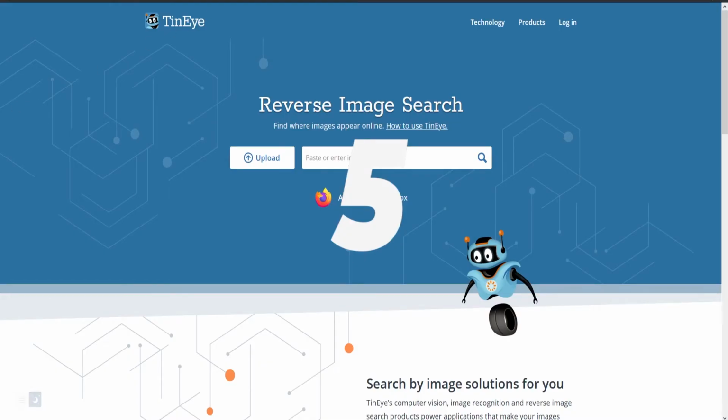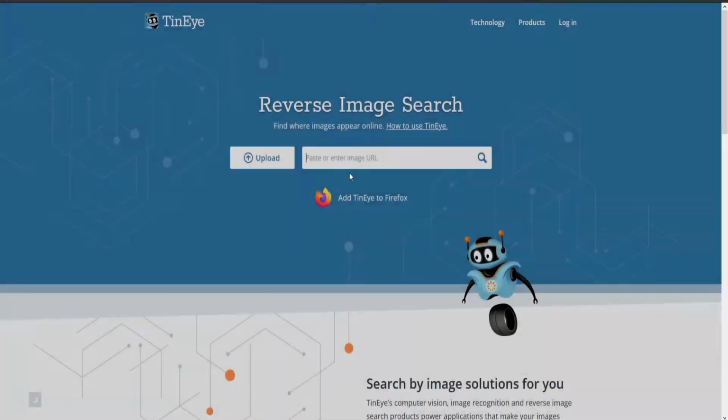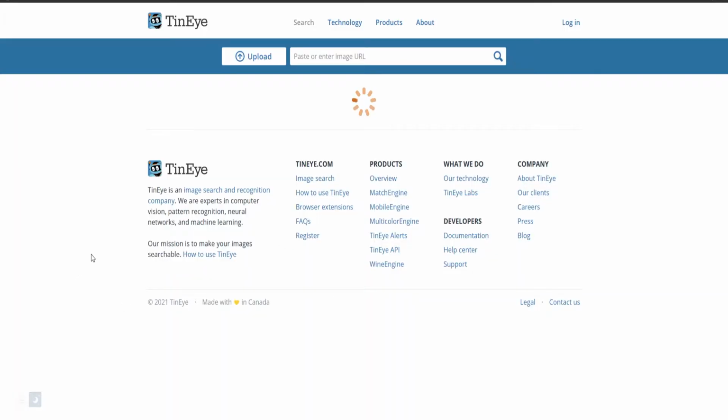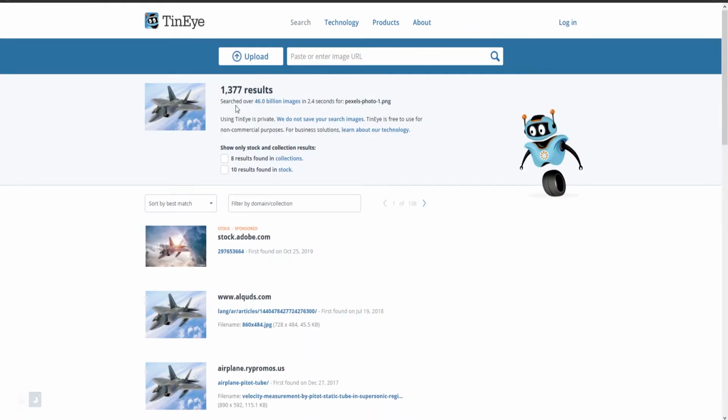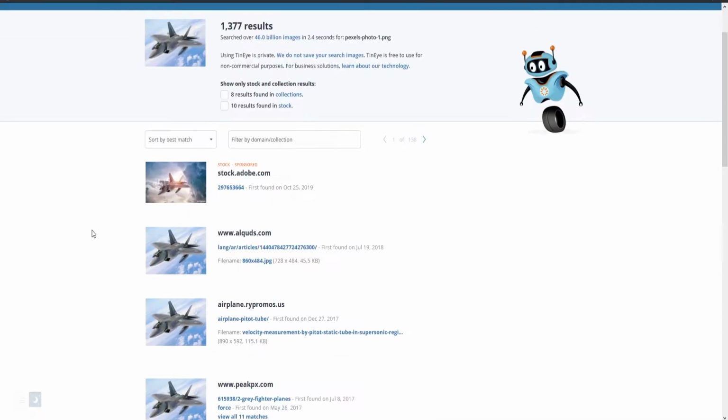So our fifth website today is a place called TinEye. Now, TinEye is what's called a reverse image lookup search engine. And just to give you an idea of how it works, I'm going to pick up and drop the fighter jet image that we were using in Photoshop a minute ago. It does a quick search, and it tells you that in a search of 46 billion pages, it found 1,377 results of where this image is being used online.